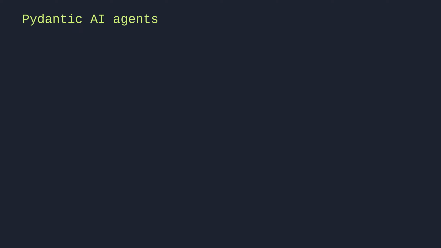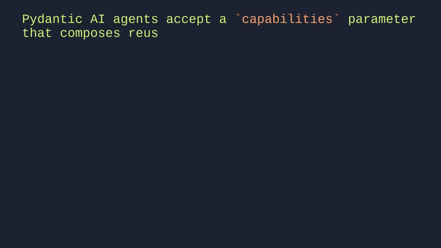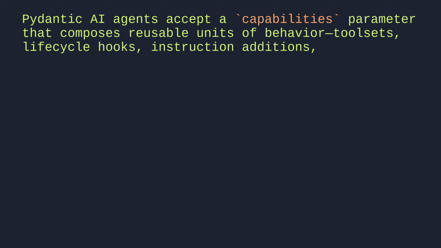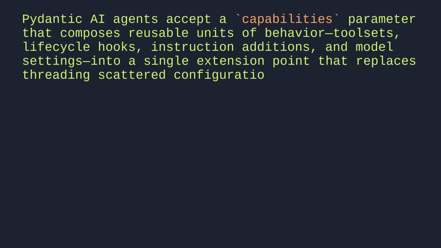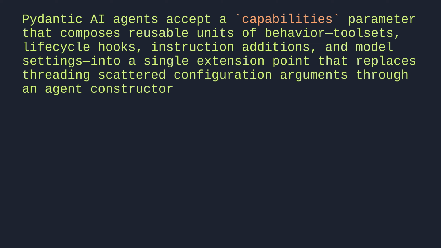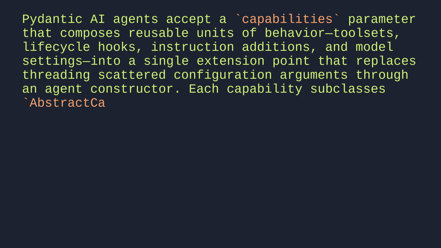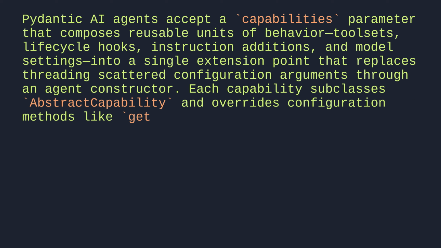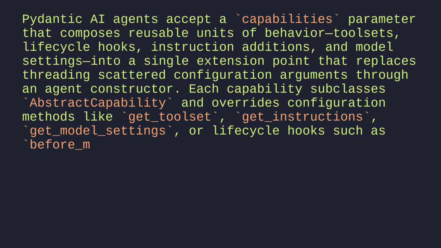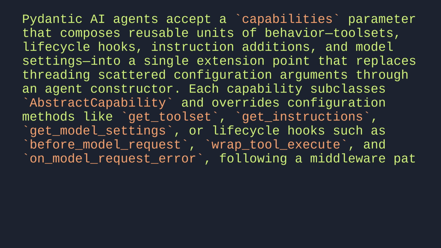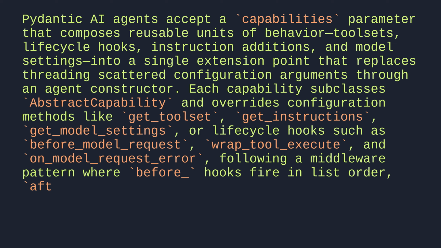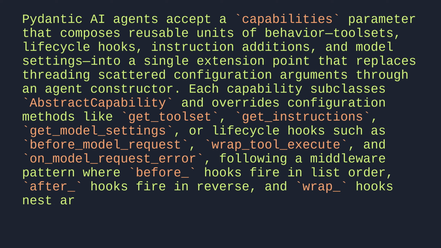Pydantic AI agents accept a capabilities parameter that composes reusable units of behavior, toolsets, lifecycle hooks, instruction additions, and model settings, into a single extension point that replaces threading scattered configuration arguments through an agent constructor. Each capability subclasses AbstractCapability and overrides configuration methods like getToolset, getInstructions, getModelSettings, or lifecycle hooks such as beforeModelRequest, wrapToolExecute, and onModelRequestError, following a middleware pattern where before hooks fire in list order, after hooks fire in reverse, and wrap hooks nest around the handler callable.